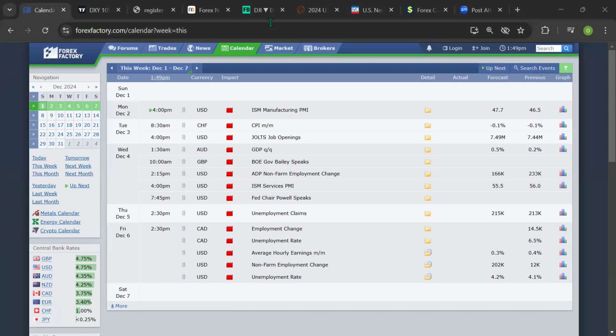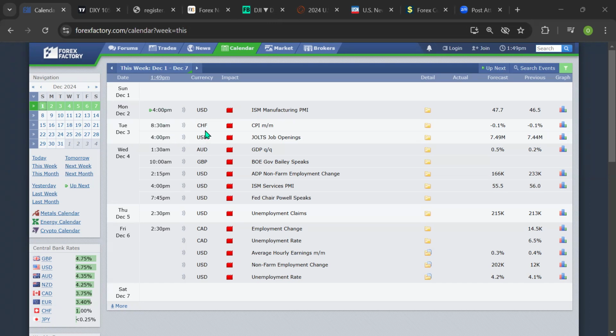For this week, starting from Monday, December 2nd, 2024, we have a highlight of US dollar news coming out as the high impact news, which is the red folder, and it's based on ISM manufacturing PMI, 4 p.m. Nigerian time.